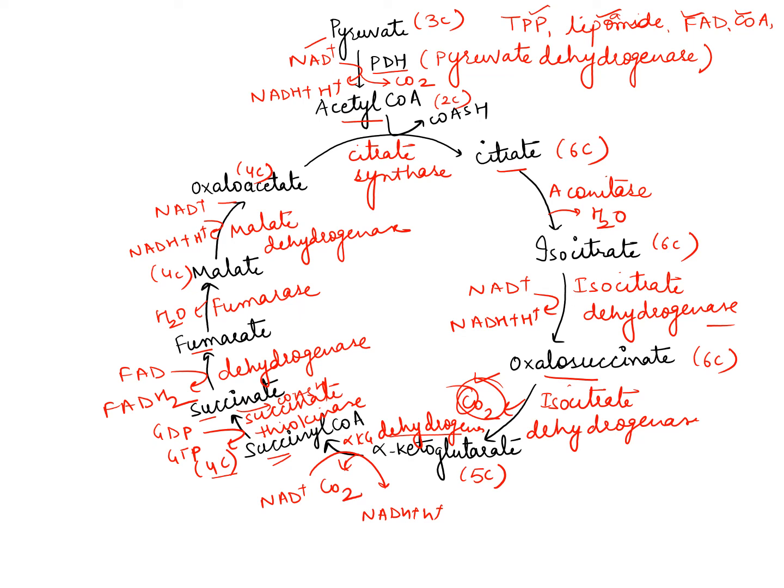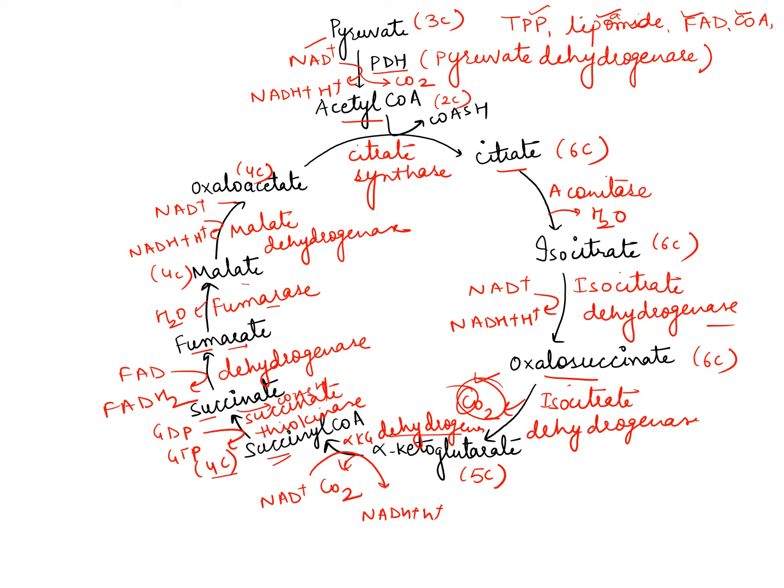Then succinate dehydrogenase, FAD to FADH2, will convert it to fumarate. Then fumarase will act on it and convert it to malate, and then malate in the presence of malate dehydrogenase will be converted to oxaloacetate, and oxaloacetate again condenses with acetyl coenzyme A and forms citrate. This is about the TCA cycle.